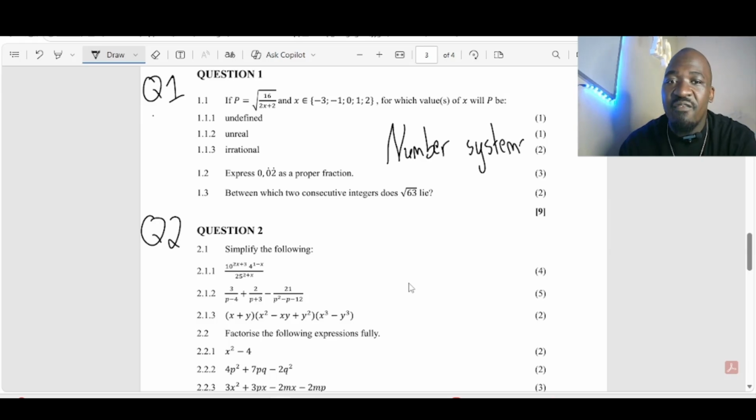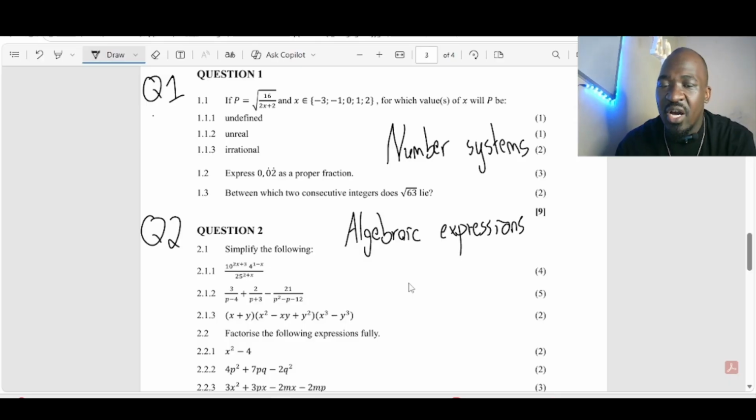That's our first question. It was number systems. Then when you look at your question 2, you have your algebraic expressions. We have expressions there.